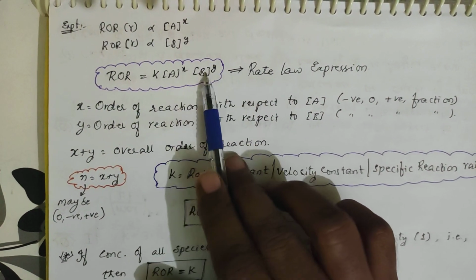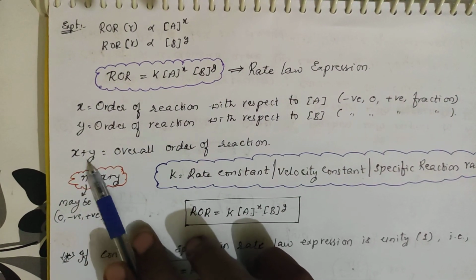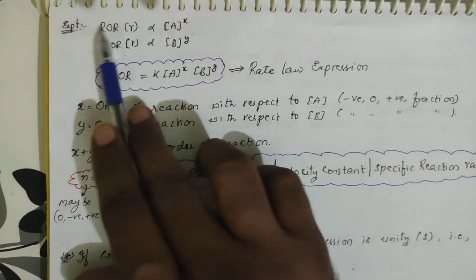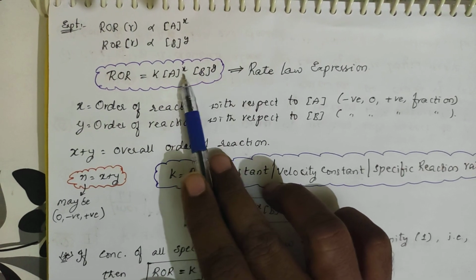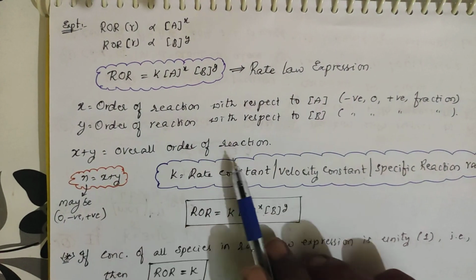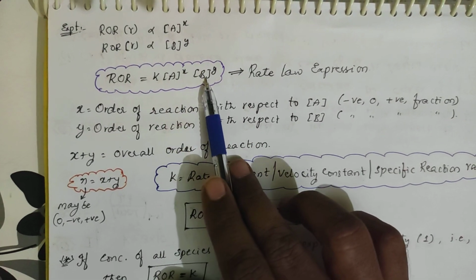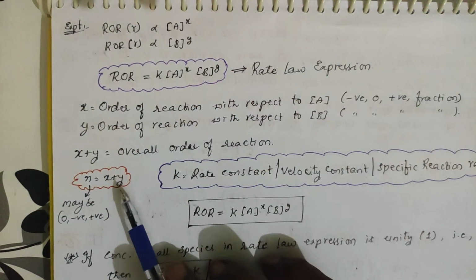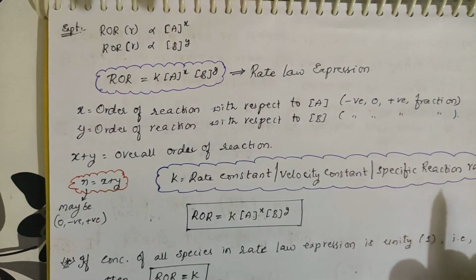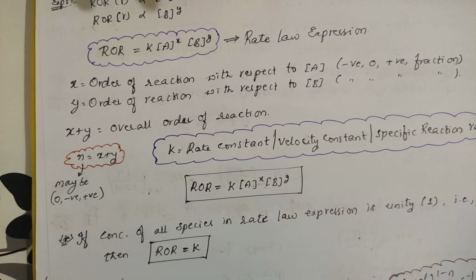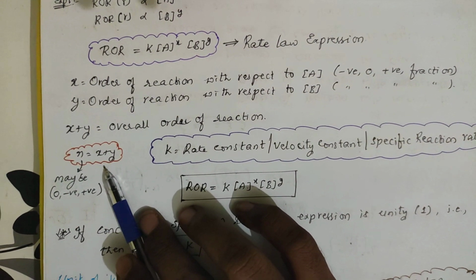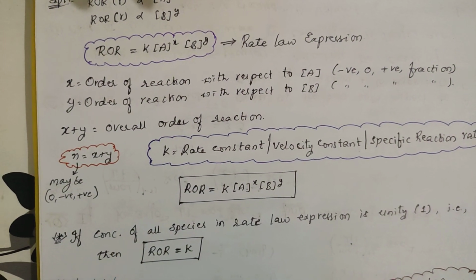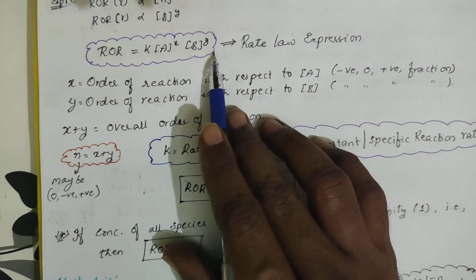Combining these two values, X plus Y is equal to the overall order of the reaction for the entire reaction. By combining the powers, you get the overall order. With respect to A it is X, with respect to B it is Y, and for the overall reaction it is X plus Y. How many concentration terms are there? If you sum up the powers, you get the overall order of the reaction. Simply, it can be represented as the sum of the powers of the concentration terms in the rate equation.